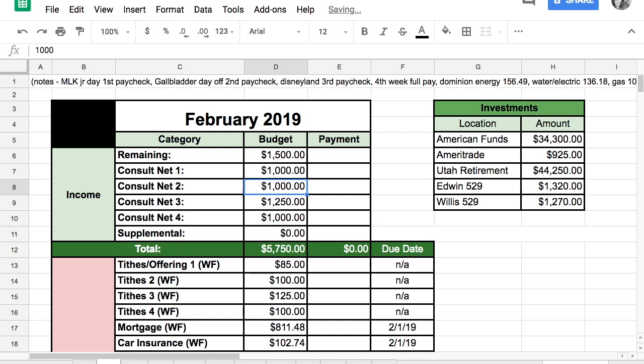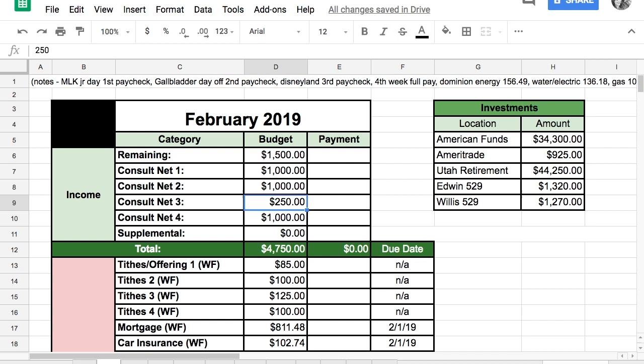Day. His second paycheck will also be $1,000 because he missed one day because I had emergency gallbladder surgery and he needed to stay home because I couldn't lift up our little boys and he needed to help take care of them. And then the third paycheck will be our second week of February's pay. And the second week of February, we are actually going to Disneyland. So he will only make $250 for working on Monday of next week.